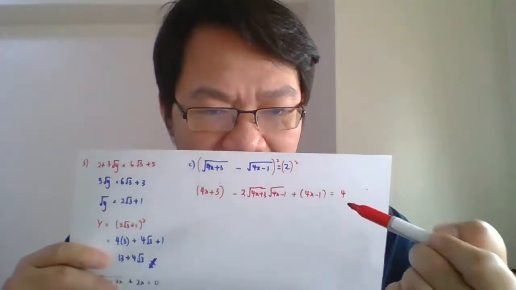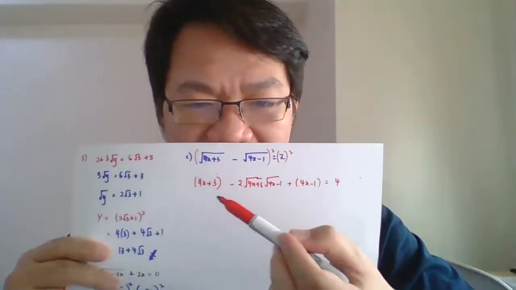Okay, and 2 squared equals 4. Okay, now simplify everything first. Simplify dulu. So korang akan dapat apa kat sini? 4x plus 4x is 8x, 3 plus minus 1 is positive 2. Okay, minus 2, square root 4x plus 3, 4x minus 1 equals 4.